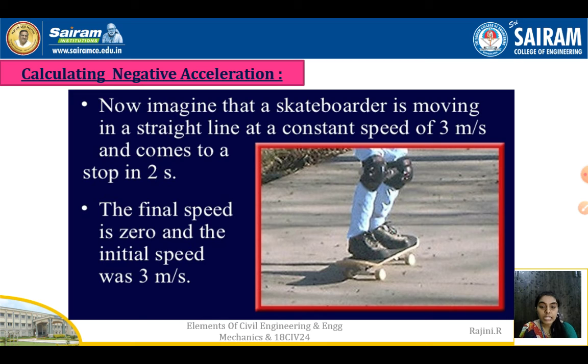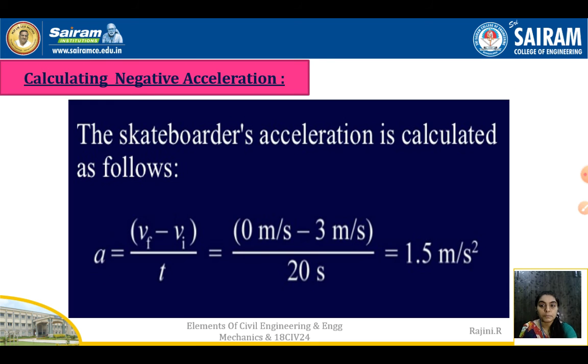For example, in skating, imagine that a skateboarder is moving in a straight line at a constant speed of 3 meter per second and comes to a stop in 2 seconds. So gradually he will reduce his speed, right? The final speed is 0 and the initial was 3 meter per second. So it will be reducing. So in that situation it will be negative acceleration.